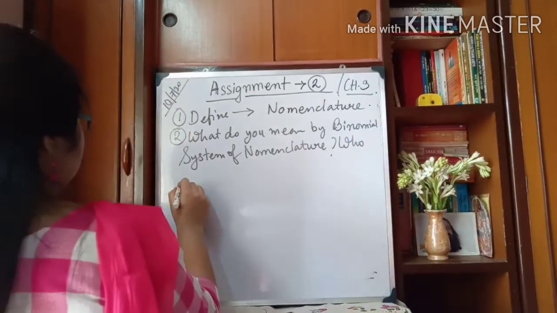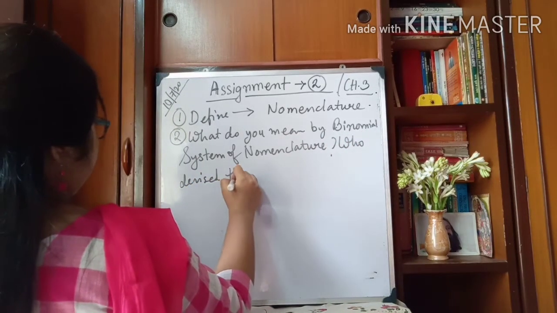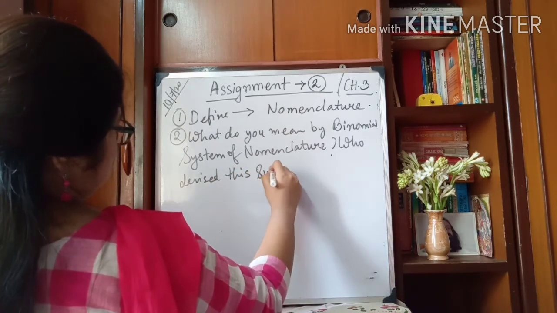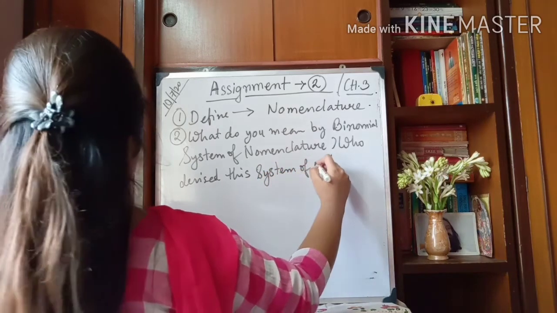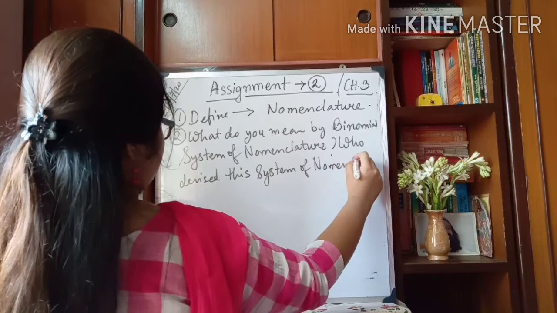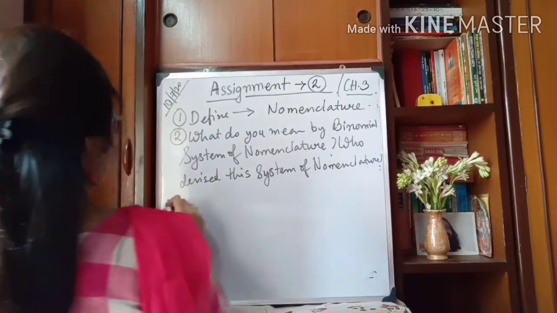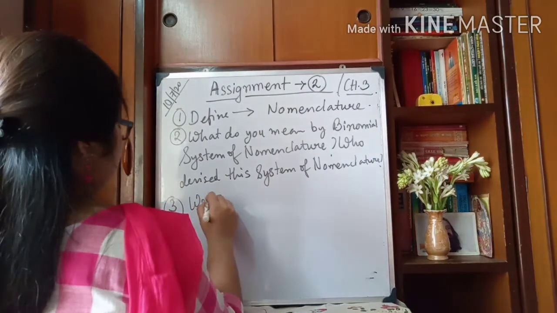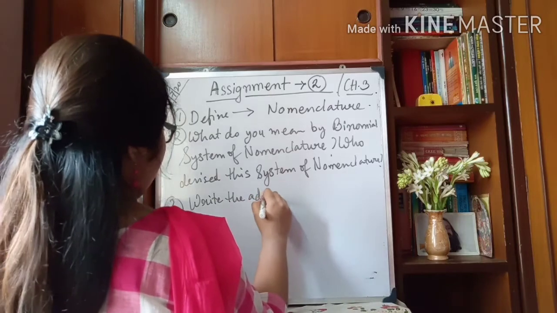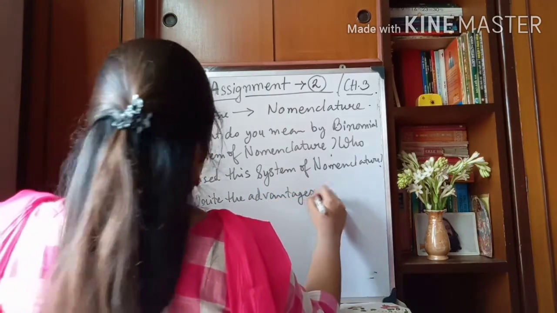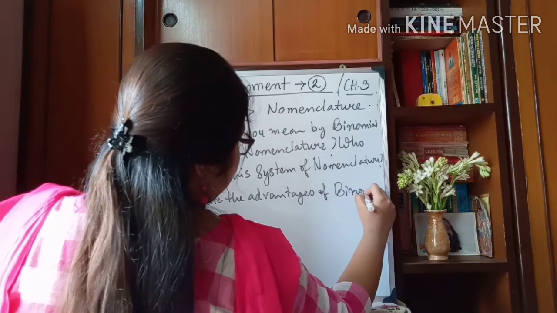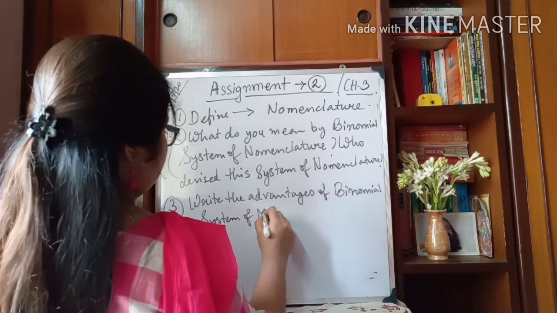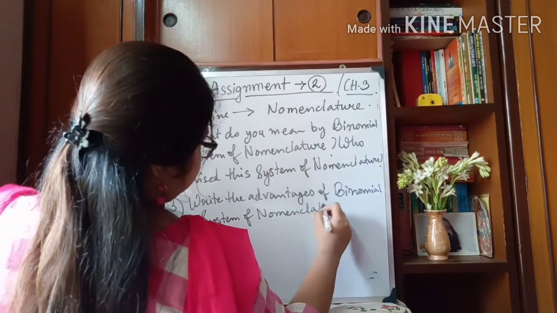Who devised this system of nomenclature? Number 3, write the advantages of binomial system of nomenclature.